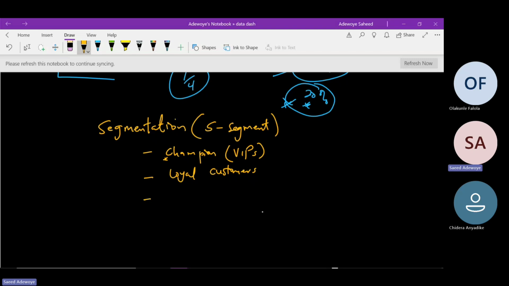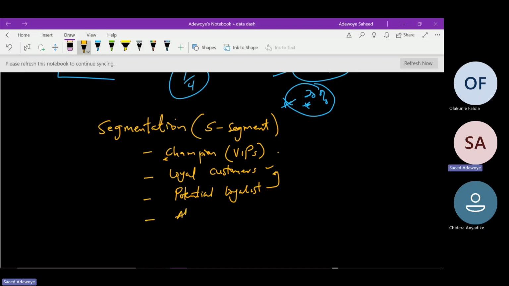Then the third, they are potential loyalists. Their position also is not up to champion, and it's not also up to the loyal customer, but they are the third rank of our customers. They are customers, but they are getting there to be our loyal customer, but not fully.